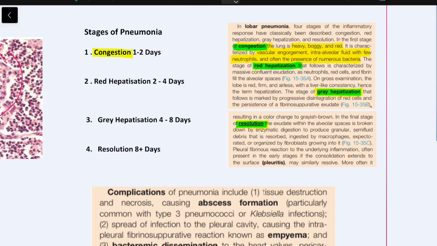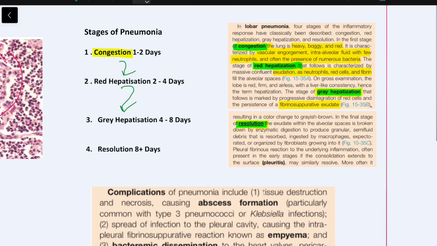This is followed by red hepatization, which is characterized by a massive exudation which consists of a lot of neutrophils and red cells and fibrin filling up the alveolar space. Due to the presence of red blood cells in the alveolar space and due to having a liver-like consistency on gross examination, the term red hepatization was given. Once the red cells start disintegrating, the red color goes off and gives a grey hepatization. But note that we still have an exudative fluid in the alveolar space.